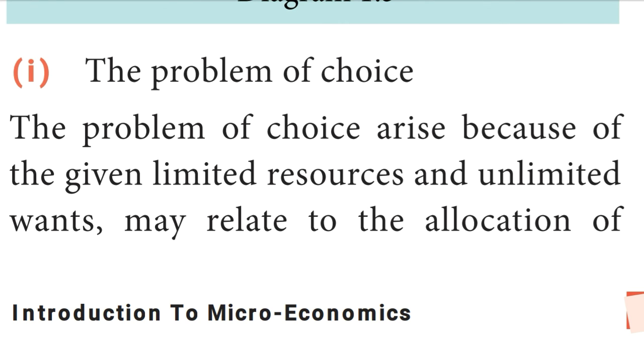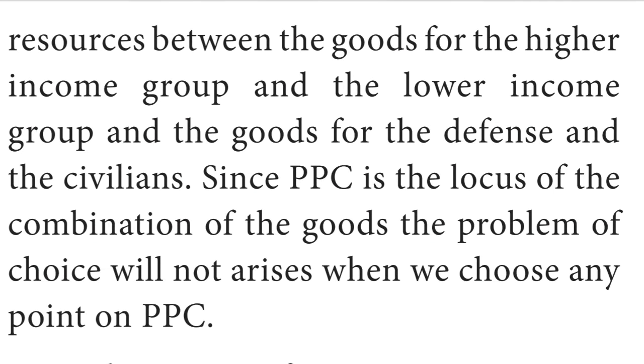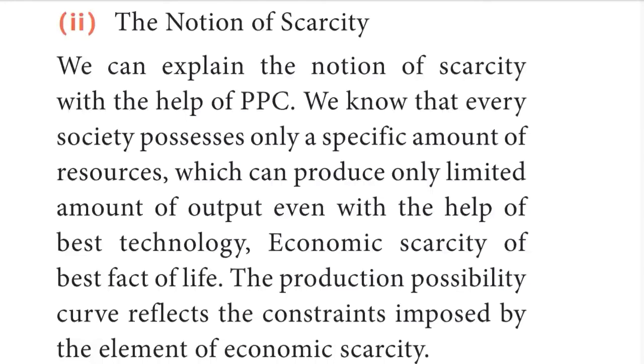The problem of choice arises because of limited resources and unlimited wants, and may relate to the allocation of resources between goods for the higher income groups and the lower income groups, and goods for defense and the civilians. Since the production possibility curve is the locus of combinations of goods, the problem of choice will not arise when we choose any point on the production possibility curve.